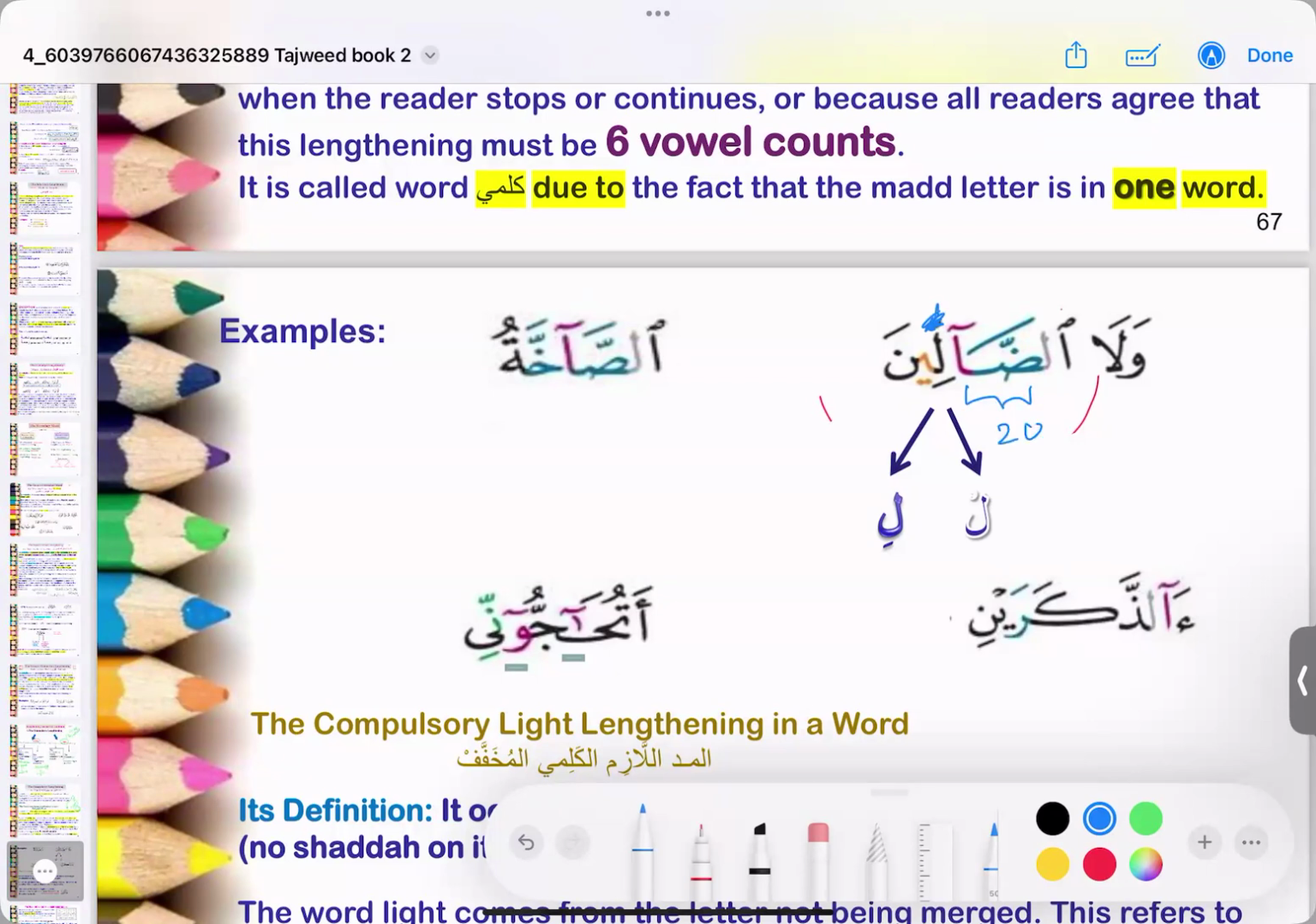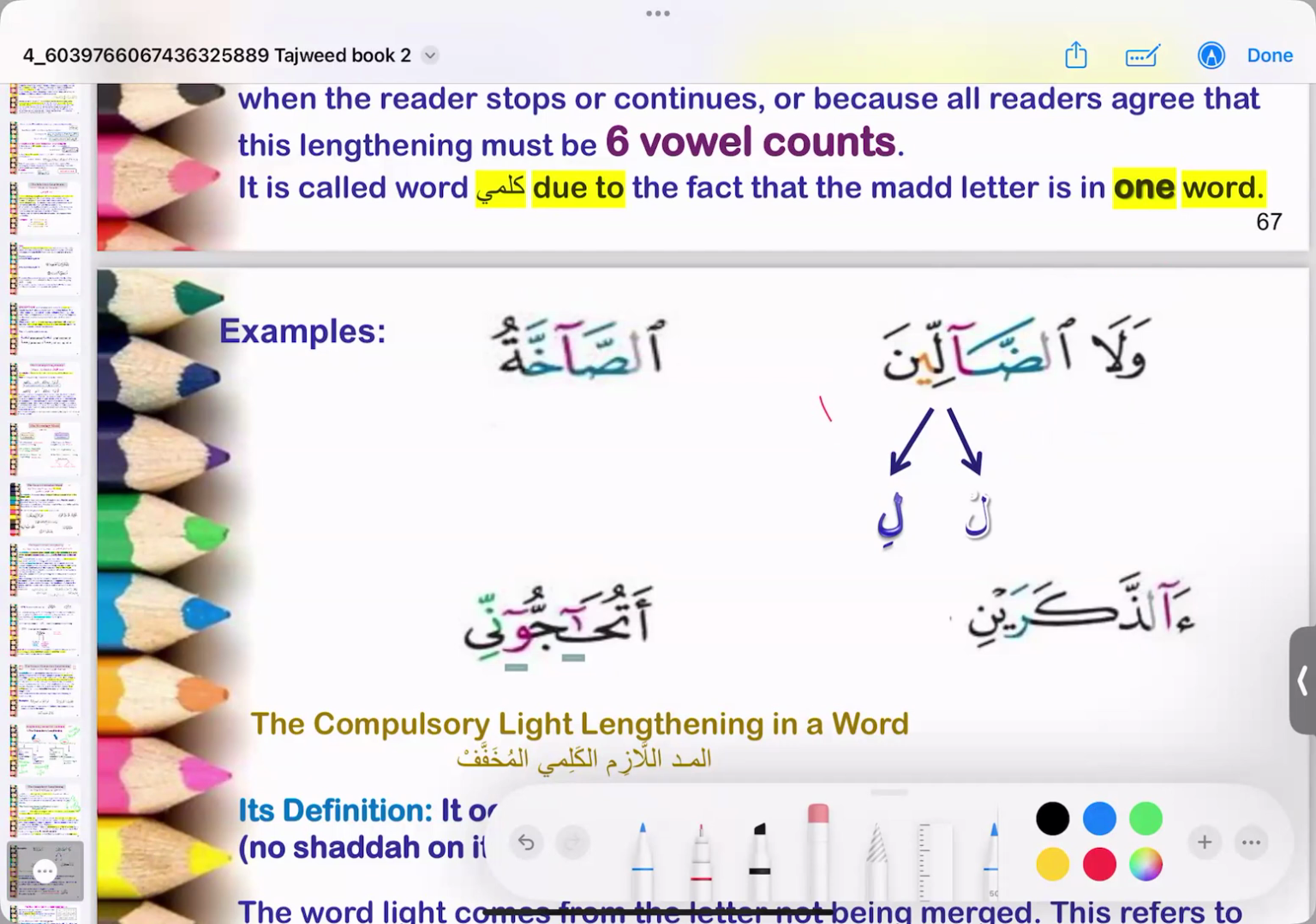It won't be extended to 6 counts. Now, in mad lazim kalami, because of the coming of the shadda, it's extended to 6 counts. This mad is lengthened to 6 counts, and you will merge it with the lam. So again, one more time, we'll look at this another time. Waladhdallin is not just waladhdallin.